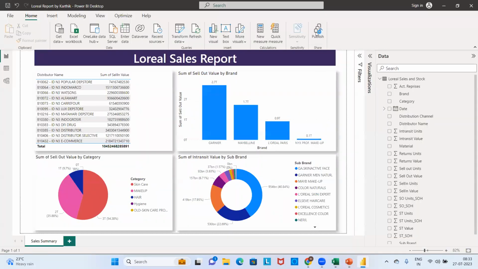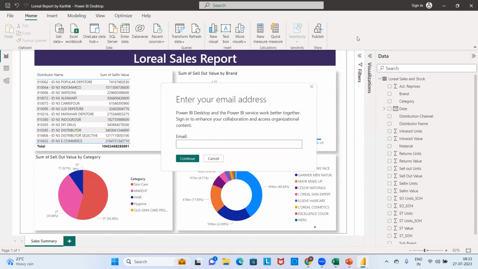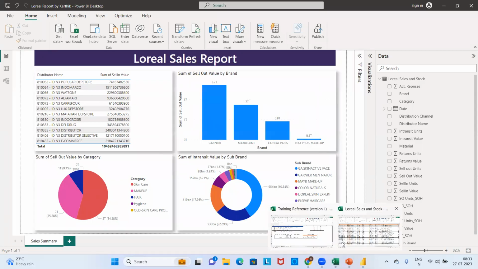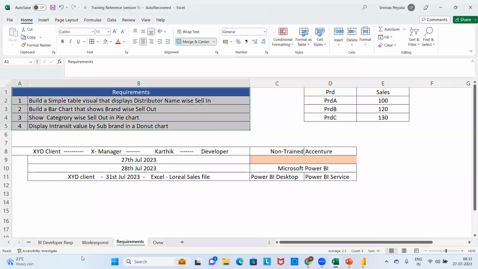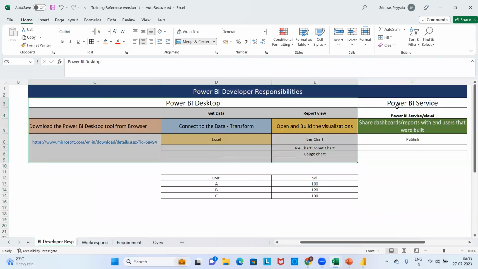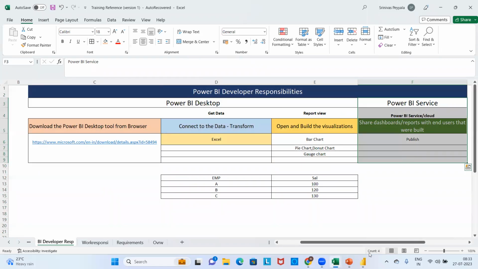I'll just go and click here. Automatically this will ask me for credentials, whether I have access, whether I have a license or not. This is the place where Power BI licensing terms come into the picture. We don't need to know about licensing in depth, but as a developer, I have created a report and I need to publish it to the service.